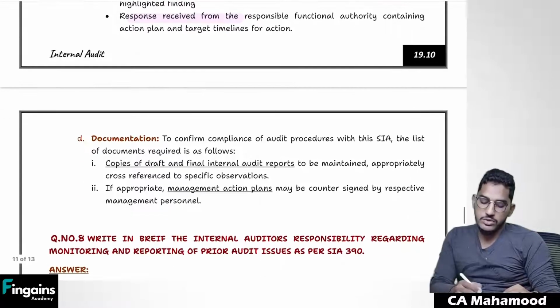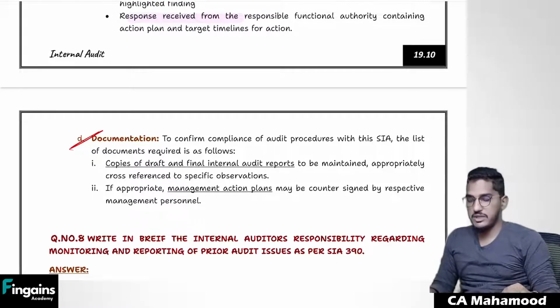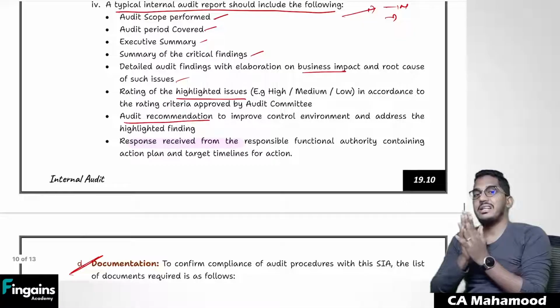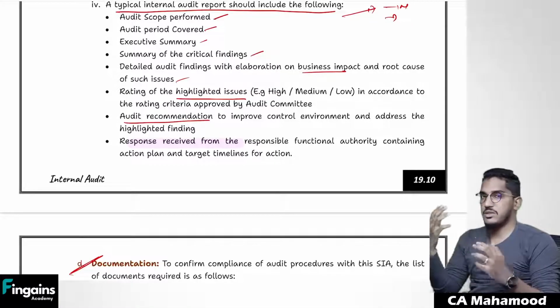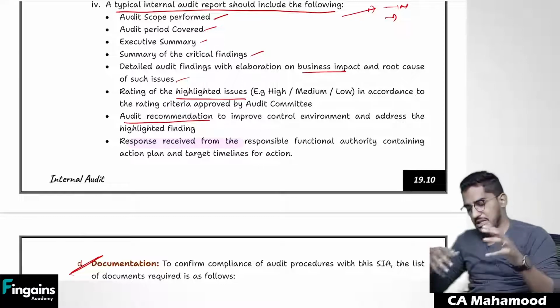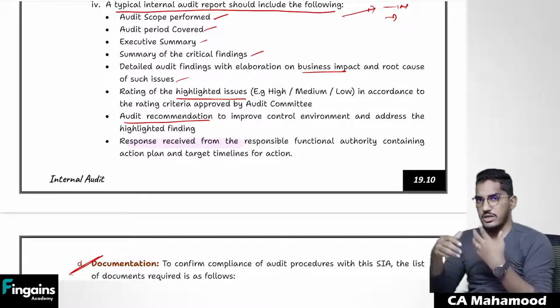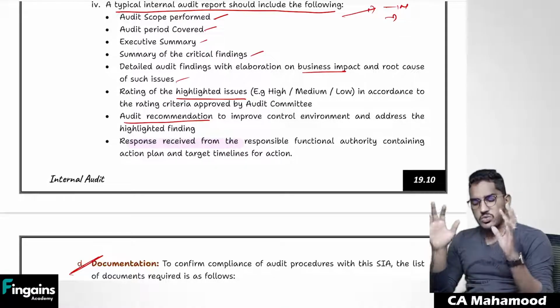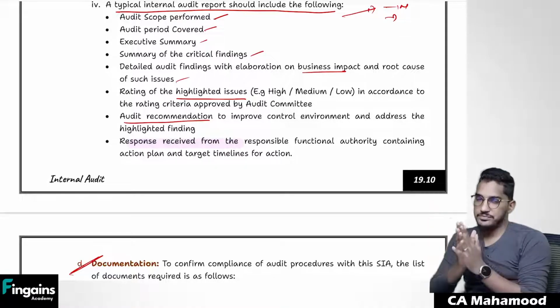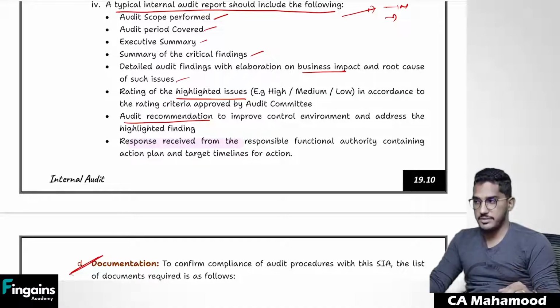And like the external auditor, you also have to maintain documentation. Even the internal auditor is required to maintain documentation like the external auditor. So this is the major concept relating to internal audit. We have some other questions also in this chapter, but these are very general and vague questions that you can go through. When it comes to conceptual clarity, this is the major conceptual clarity regarding the concept of internal audit. Hope you are able to understand it.